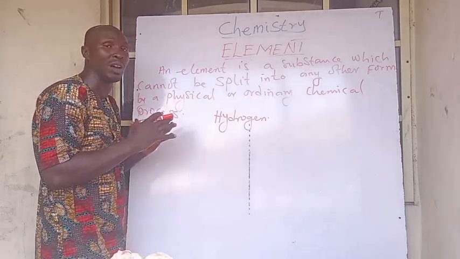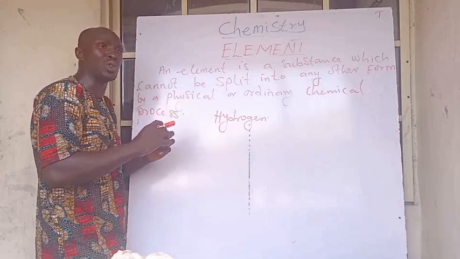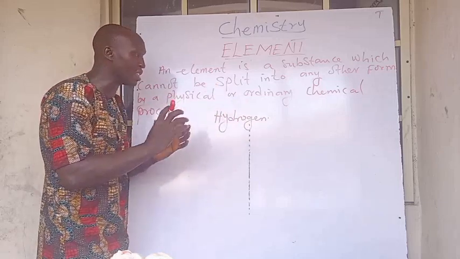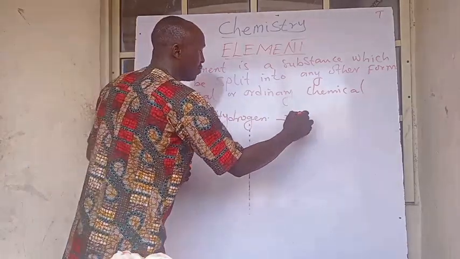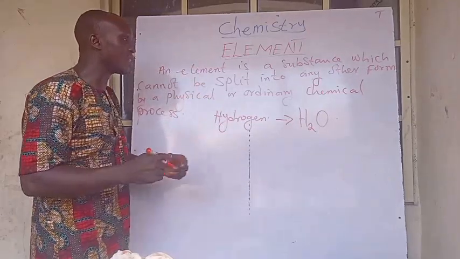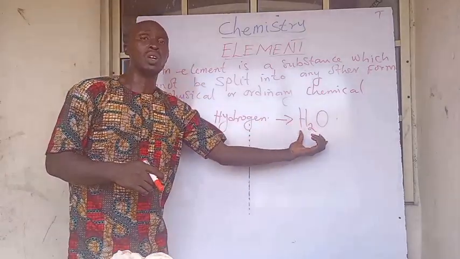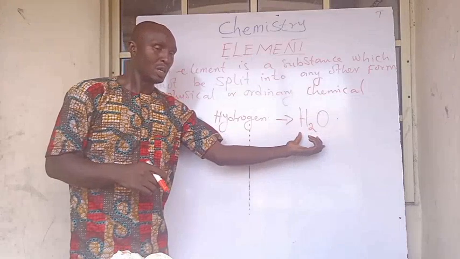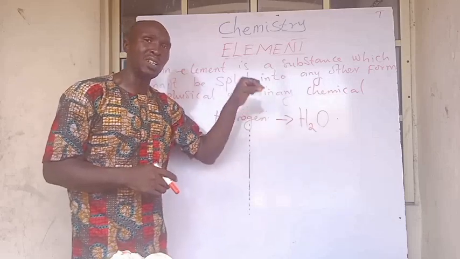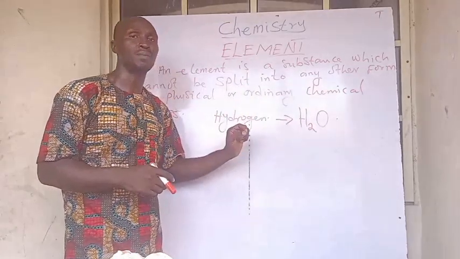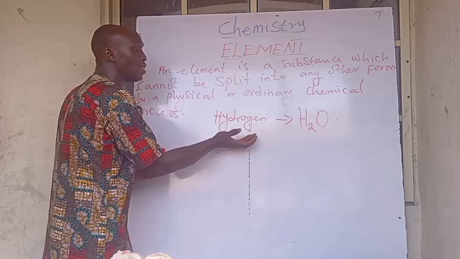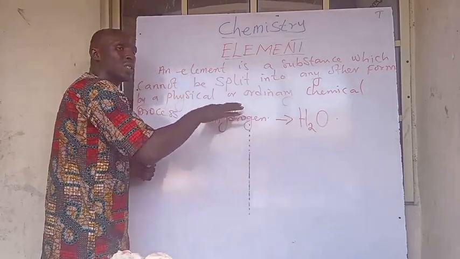But other matter is also created by the combination of elements. An example is water, which is H2O. You will see that water is actually a compound. But also, we must know that even as a compound, it is first of all a matter. So you can see clearly that the elements that make up this compound are themselves matter.